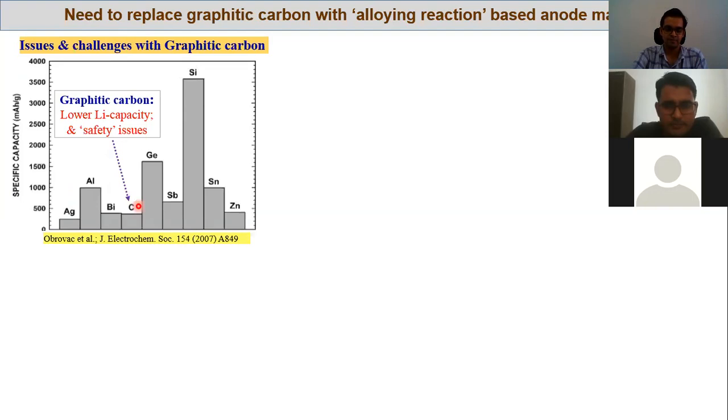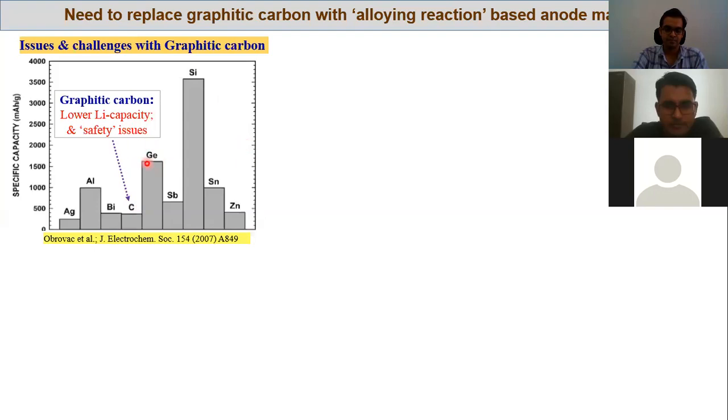At the same time, due to the lower lithium storage potential, there are safety concerns in terms of dendrite formation upon lithium plating on graphite, which eventually grows in the form of lithium dendrites, which can short circuit the cell. So what can be the possible solution for graphitic carbon? How can we replace the graphitic carbon, and with what kind of materials? The solution is these materials.